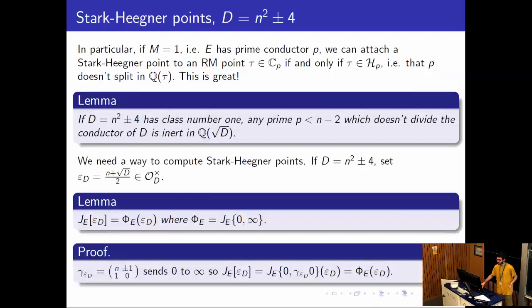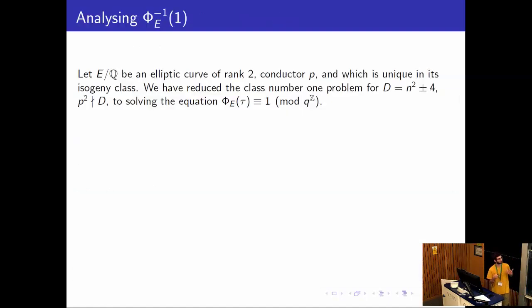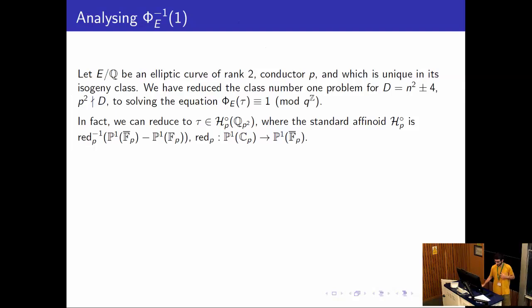And that's just because we have this square root here, and when you reduce this mod P, the square root stays. So it belongs to the standard affinoid. And this is already much better because the standard affinoid is an affinoid, so it's compact. And so now the image of the standard affinoid by phi will be bounded.